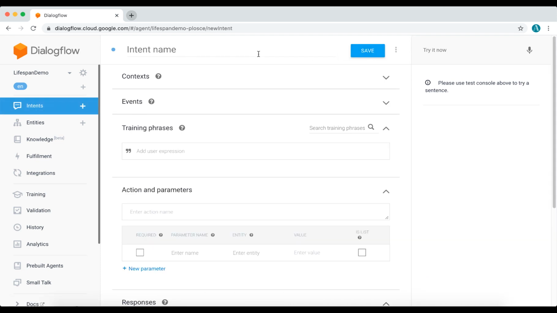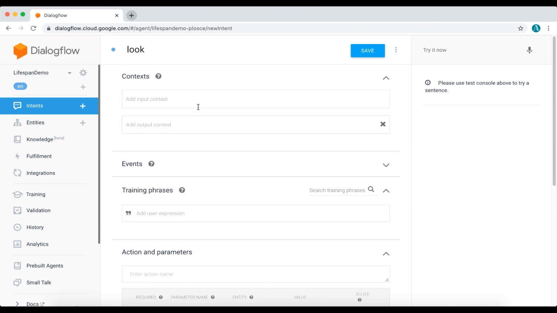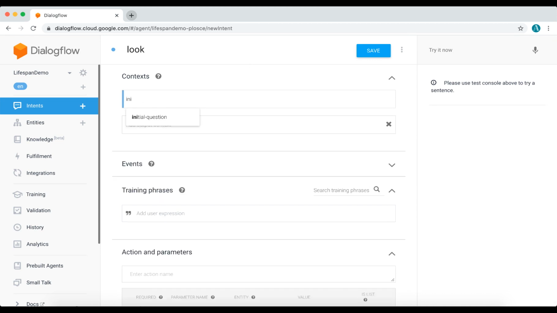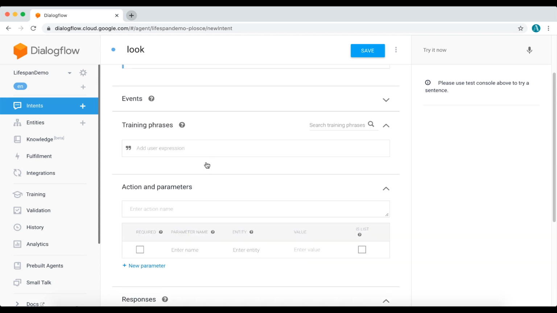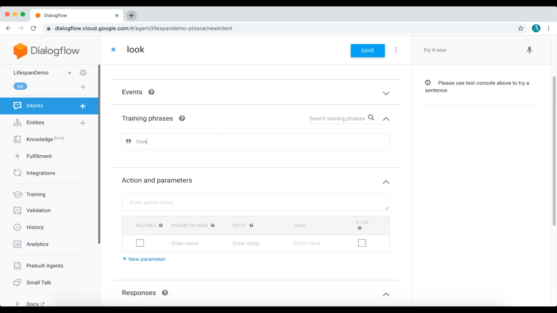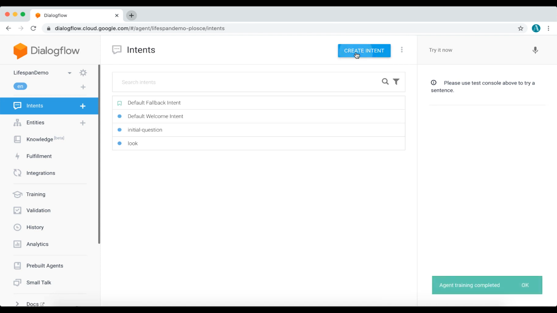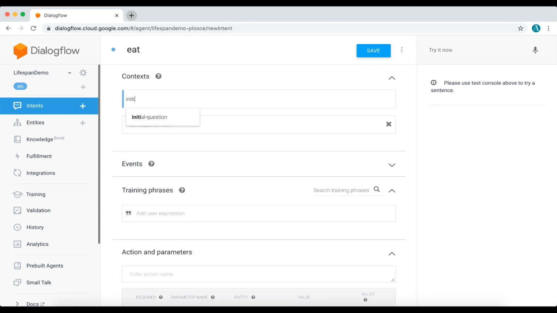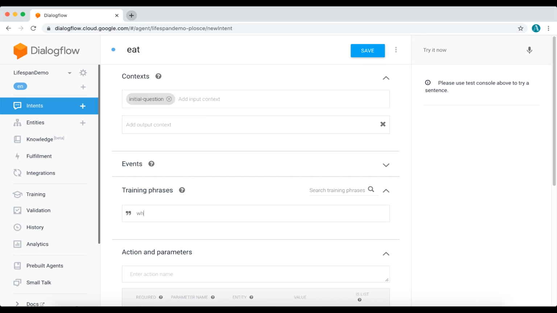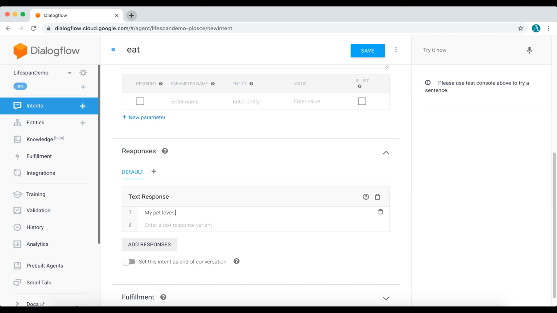We're going to save this, and then create another intent called Look, in which we'll be asking the bot how its pet looks. We'll also be doing the same for what it eats and how much it weighs. So let's set the input context to Initial Question in order to connect this intent with the last one. Our training phrase will be, "How does it look?" And your response can be whatever you want. I'm just going to say it's very big and fluffy and has white fur. Save, and we'll be creating our next intent, which will be called Eat. Same input context. Training phrase will be, "What does he eat?" And our response can be something like, "My pet loves to eat cheese and chicken."